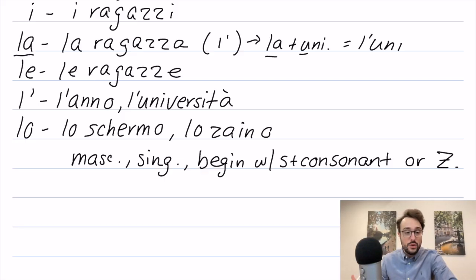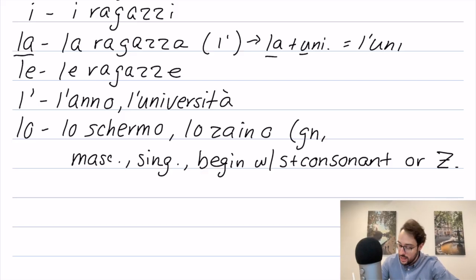There are a few exceptions, or maybe I shouldn't say exceptions per se, a few additional usages, such as if the word begins with GN, like gnocco. Usually we say gnocchi in the plural. A gnocco is a type of pasta. So that exists as well. So I'm just going to put that here. We also have GN. I'm going to write the whole list.